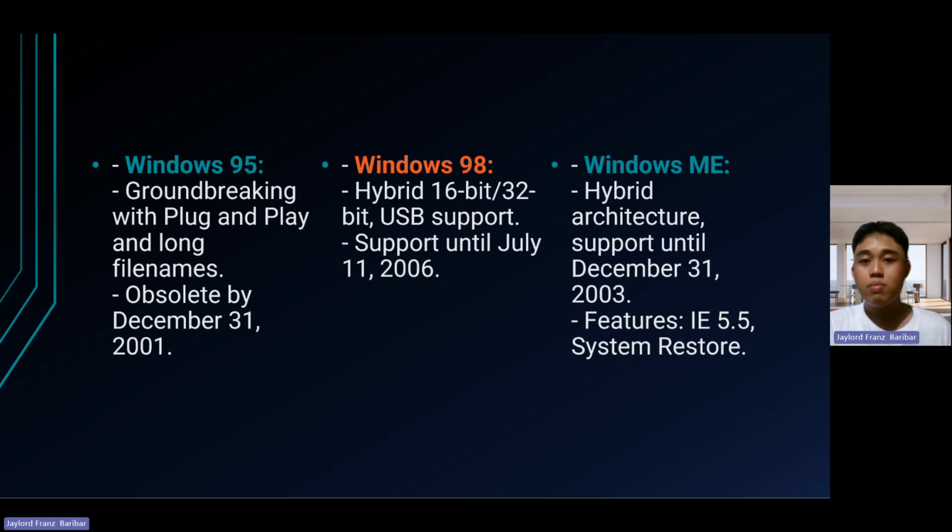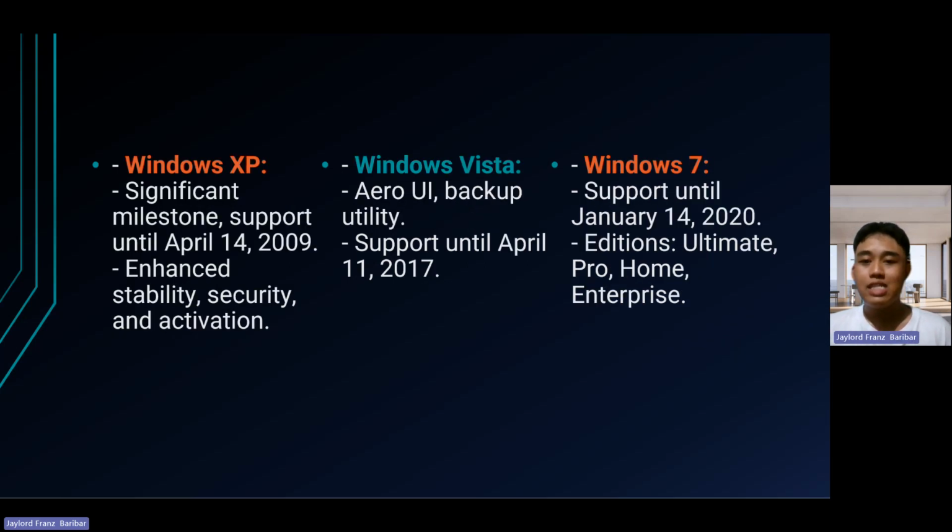Meanwhile, Windows Millennium Edition continued the trend with a hybrid 16-bit/32-bit architecture, and its support lasted until December 31, 2003. Noteworthy features included Internet Explorer 5.5, System Restore, and improvements in application compatibility. Windows XP marked a significant milestone with its hybrid 32-bit/64-bit architecture.